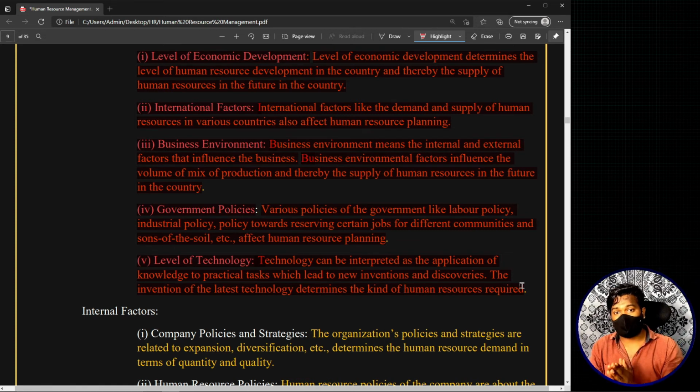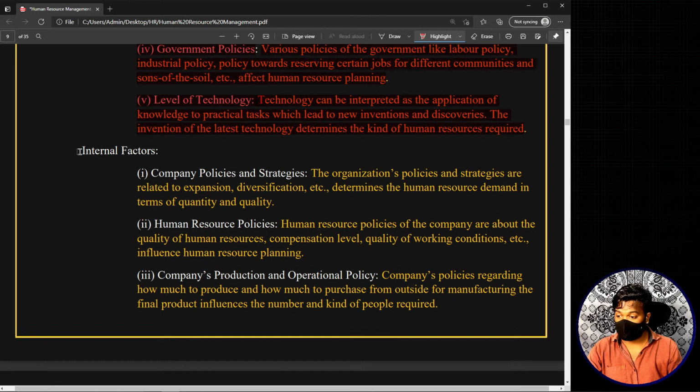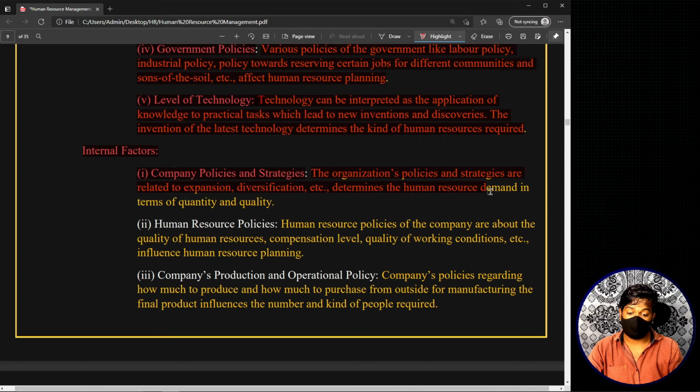Having talked about the external factors, let's move on to the internal factors, that means factors within the organization which have an impact on human resource planning. The first internal factor is company policies and strategies. The organization's policies and strategies related to expansion, diversification, etc., determine the human resource demand in terms of quality and quantity.